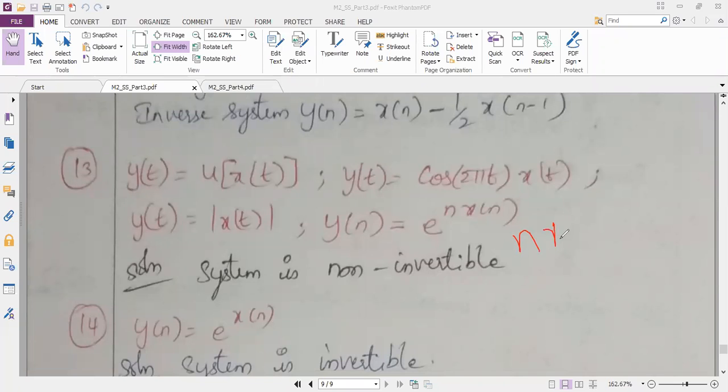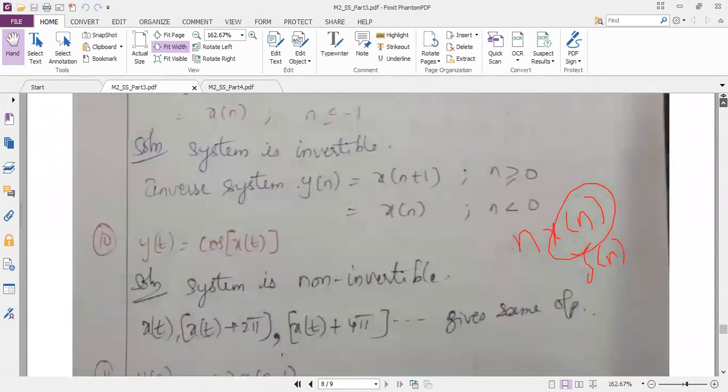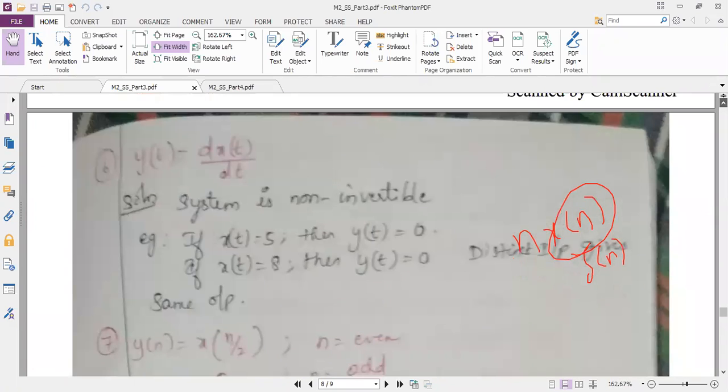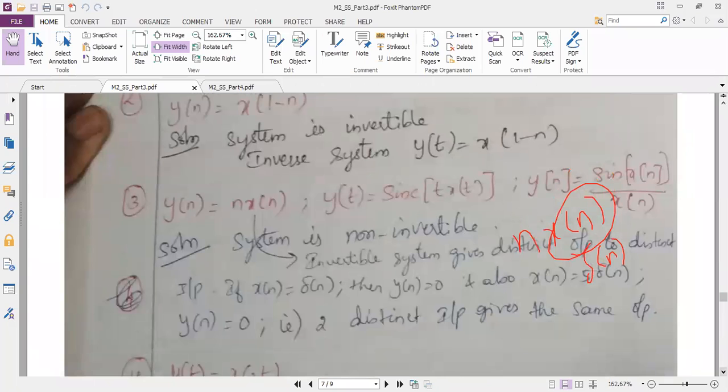My second question was n into x of n. For that, I took this as delta of n. Are you remembering this question? Or do I need to scroll up? N into x of n. Just I will scroll it up. See here, n into x of n. What was the analysis we made?